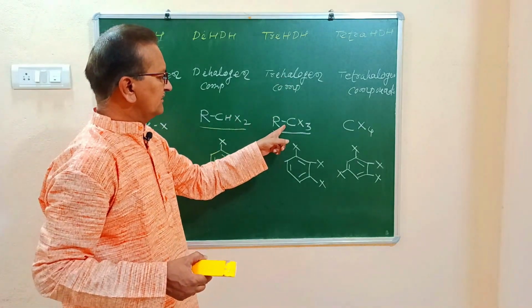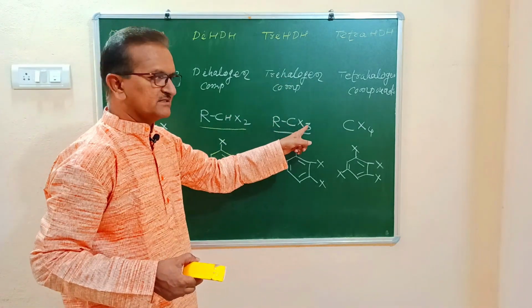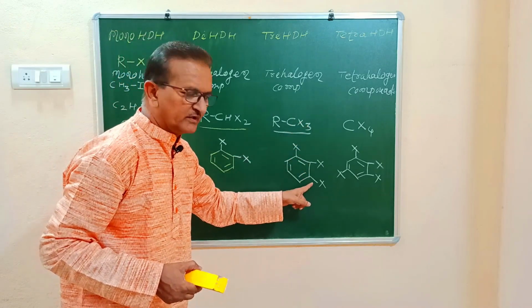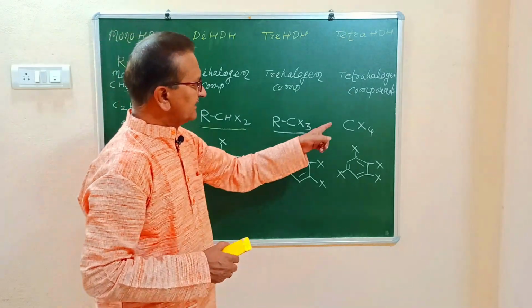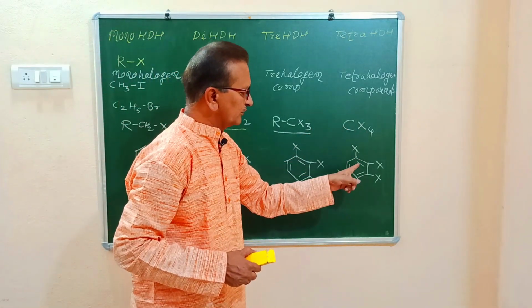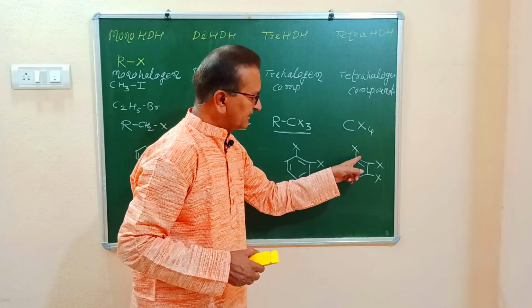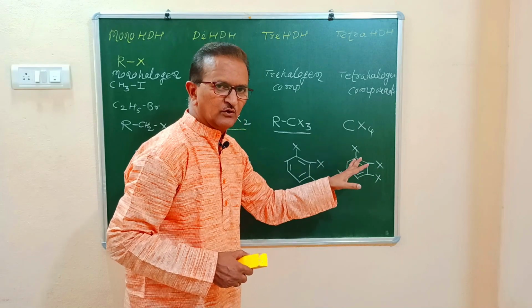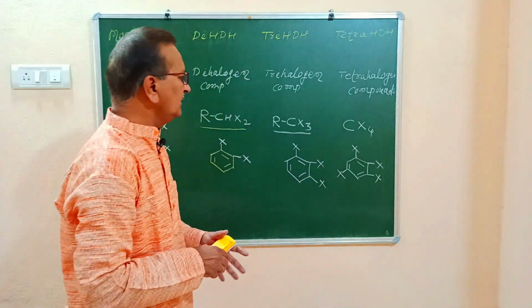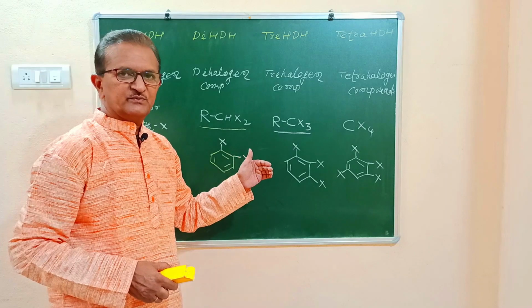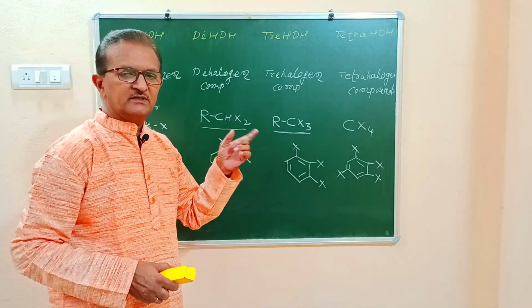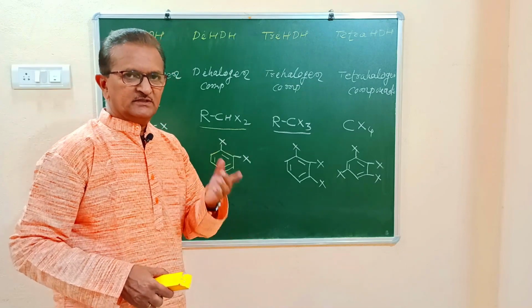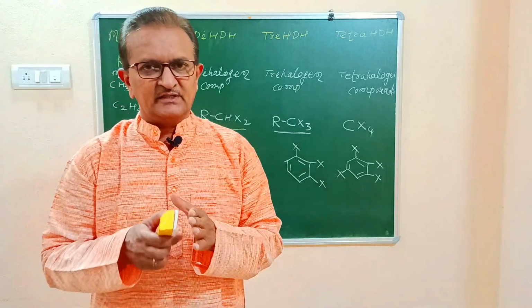Trihalogen compounds are represented as RCX3, or a benzene ring to which 3 halogen atoms are bonded. And tetrahalogen compounds can be represented as CX4, or in case of haloarenes, 4 hydrogen atoms of the benzene ring are replaced by 4 halogen atoms. This type of classification is important in case of haloalkanes and haloarenes. Therefore, on the basis of this, there are different questions.